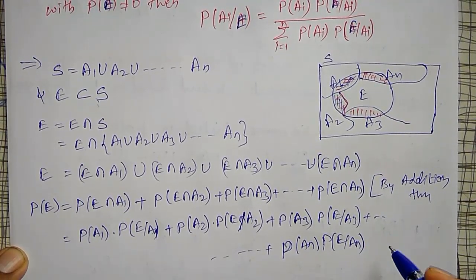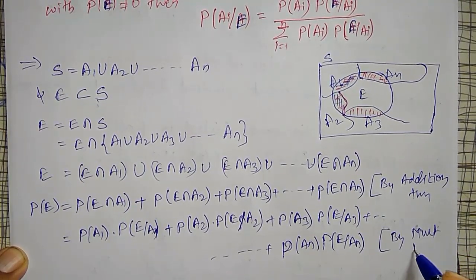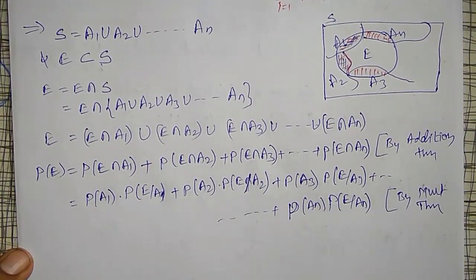This is by the multiplication rule or multiplication theorem.